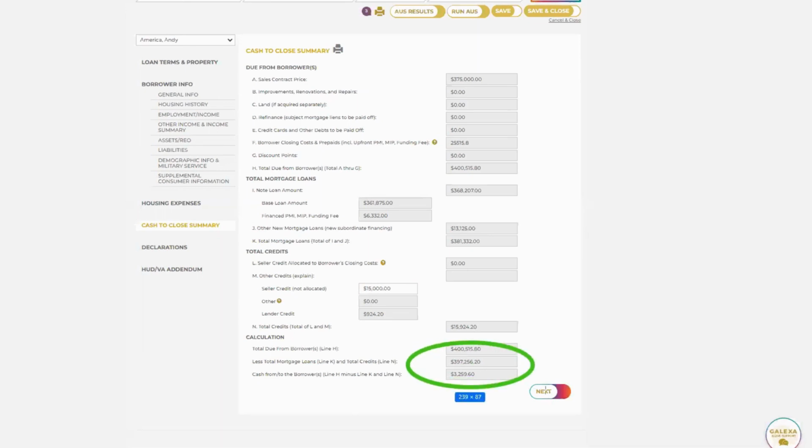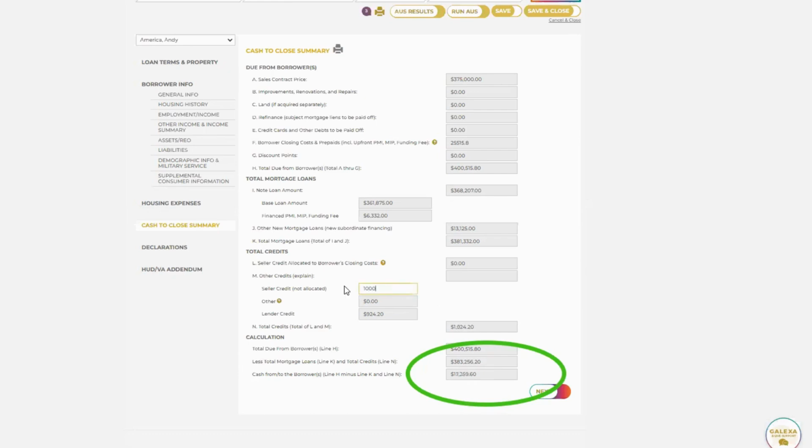This cash to close figure here is the most important thing for down payment assistance borrowers. You can see how this amount will change once you apply seller credit. And every time you apply your seller credit in the cash to close summary, the cash to close, cash from the borrower, is going to change right here on that bottom line figure. So as you can see, we've got all the figures here down to where the cash to close is.